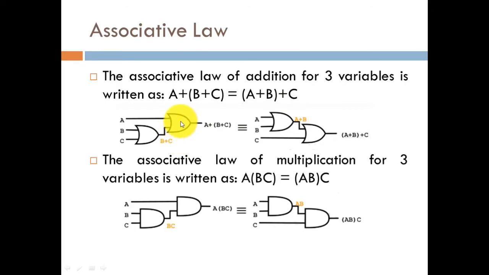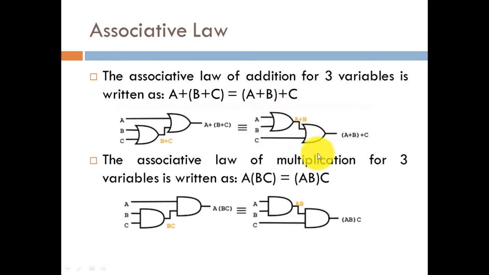Here also, this figure describes the same thing. In this expression, the first input to the OR gate is A and the second input to the OR gate is B plus C. How do we evaluate B plus C? We apply the inputs B and C to this OR gate and the outcome turns out to be B plus C. This OR gate again has two inputs: the first input is A and the second input is B plus C. So the outcome turns out to be A plus B plus C.